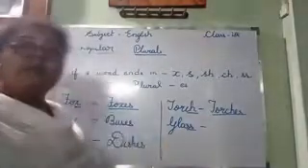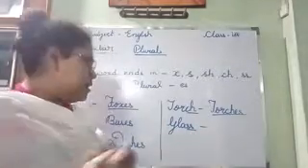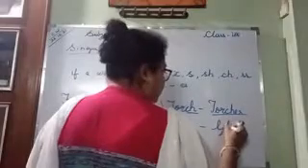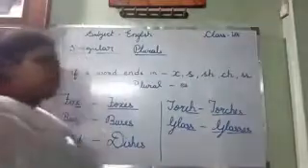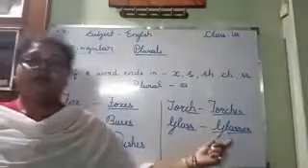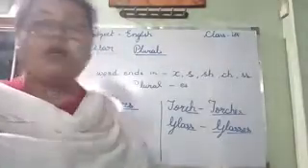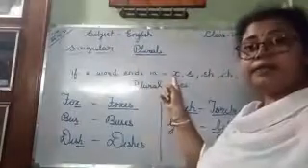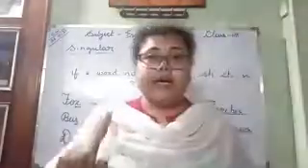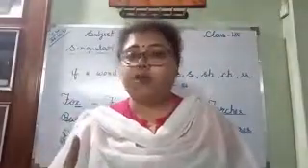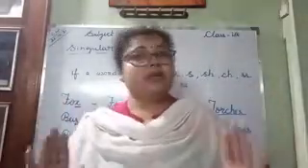And in double S, what will you put in plural form? Glasses. GLASSES. Here in all the words you have put ES in the plural form. Okay? Words that end in X, S, SH, CH and double S, we write ES at the end in the plural form. Understand? Not S. Okay? This is the concept.